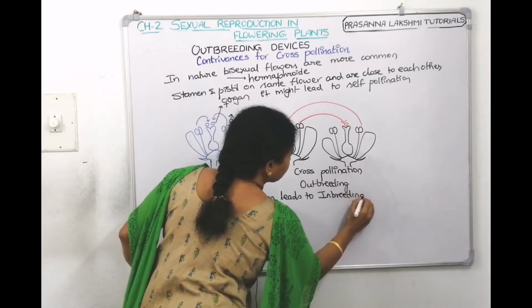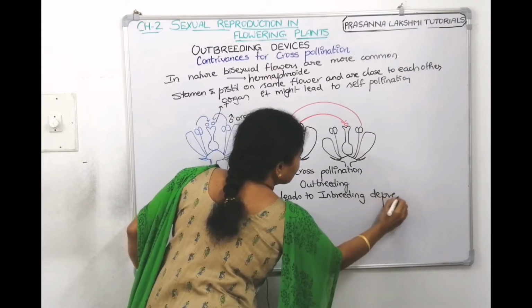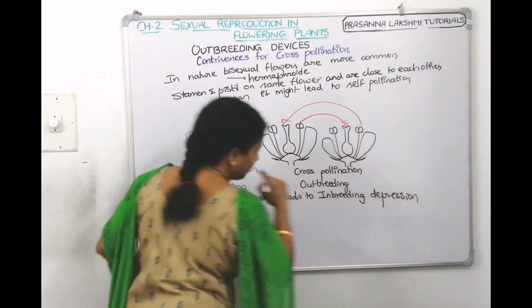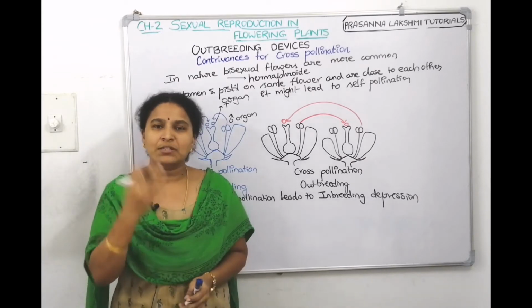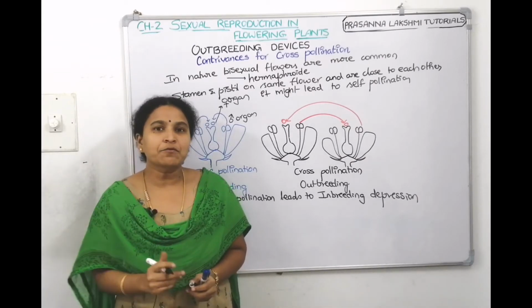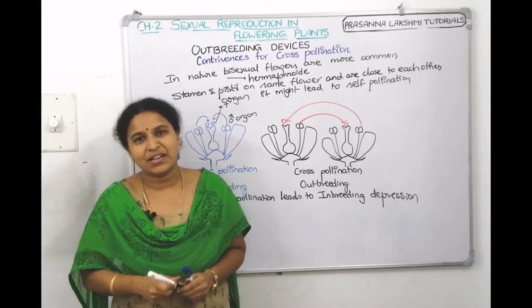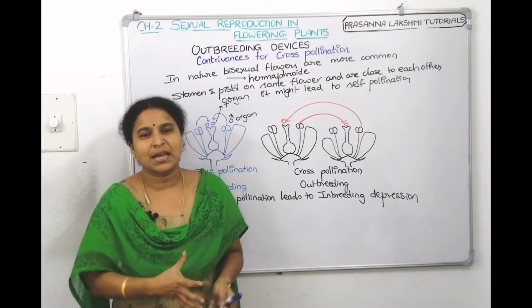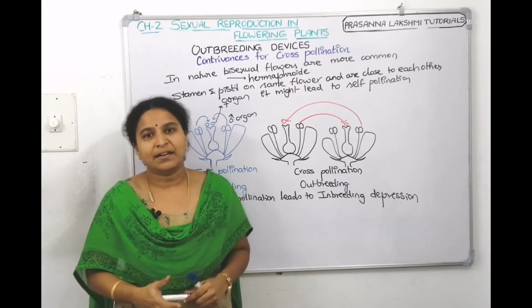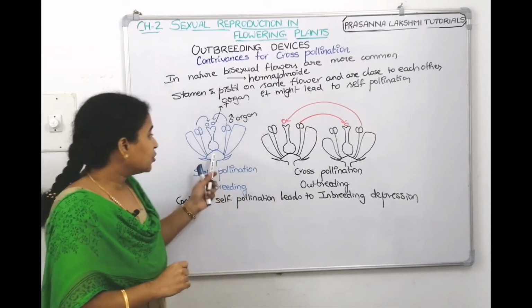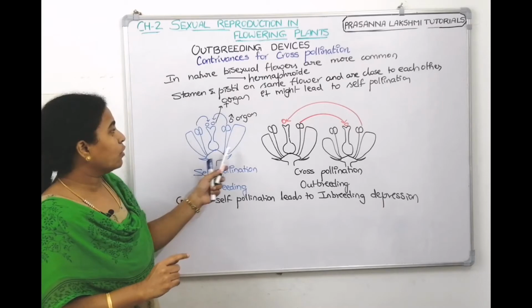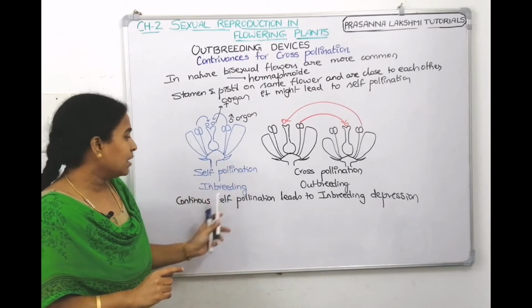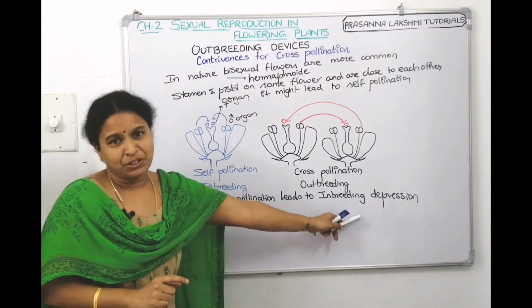Now, I will give a small example to understand what inbreeding depression is. Every day if you are eating the same type of food, after a few days we want change, we want variation. We don't want that monotony, the same recipe morning, evening and night, right? In the same manner, since the genes are the same, if they go for self-pollination or inbreeding, it leads to inbreeding depression.